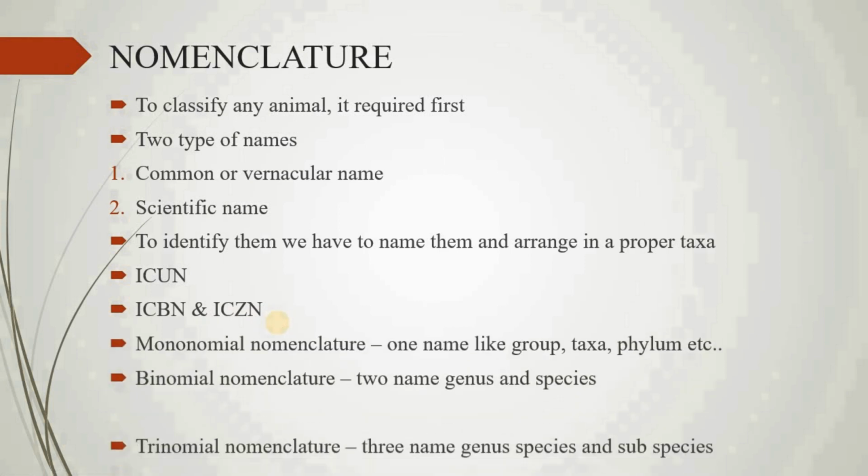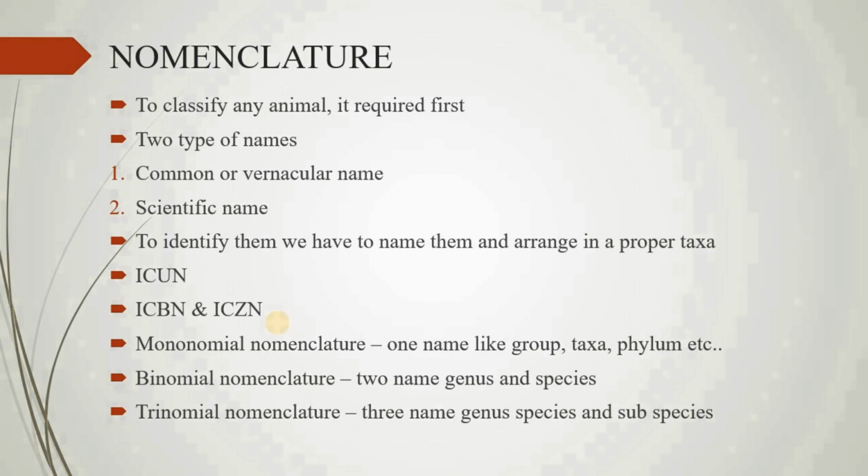There are further subdivisions: mononomial nomenclature, binomial nomenclature, and trinomial nomenclature. Mononomial nomenclature deals with one name, like group, taxa, and phylum. To allot a one-word name in classification is called mononomial nomenclature. While writing the name or names of taxa or super specific groups, mononomial nomenclature is used. Example: name of family, name of order, name of class, name of phylum, etc.